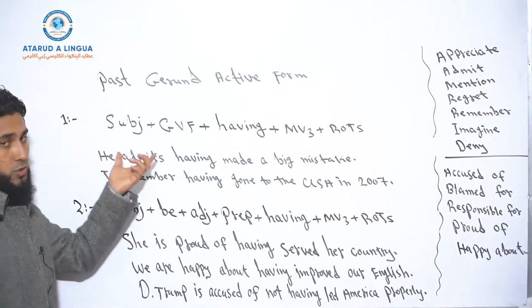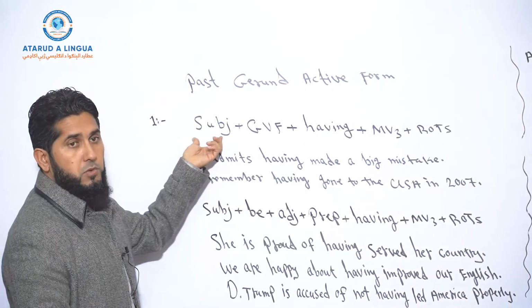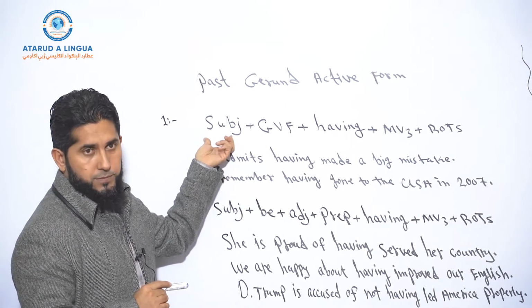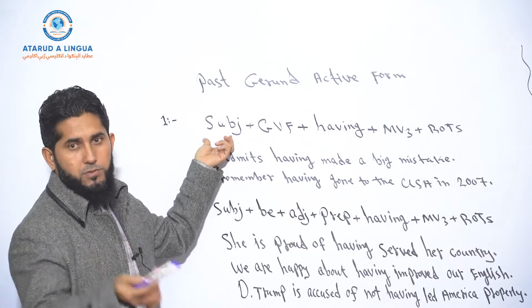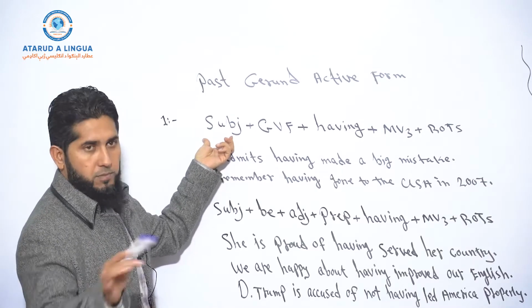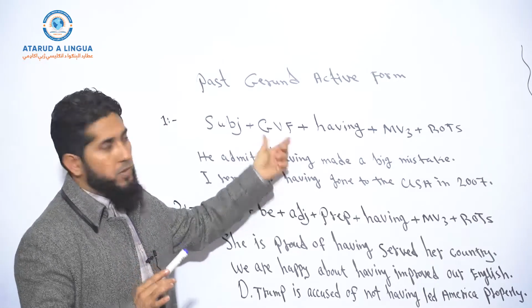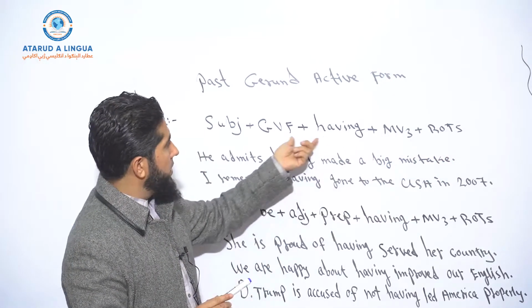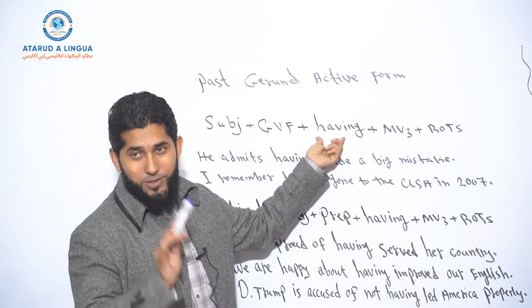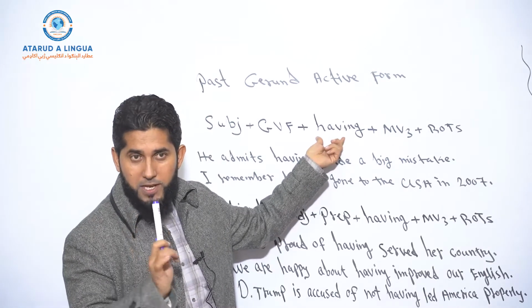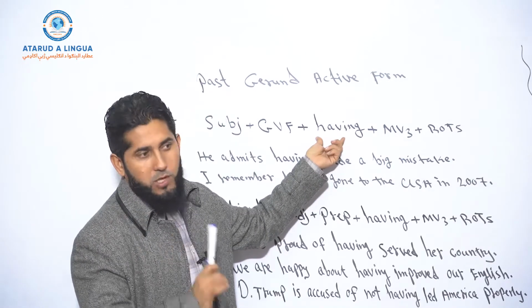So now look at the first structure. First of all, in your sentence, you need the subject, okay? And I don't want to explain what a subject is because you are not basic students. Then GVF, gerund verb form, those special verbs. And then having. The word having is used here as a helping verb, as an auxiliary verb.